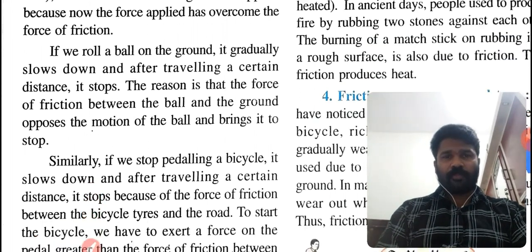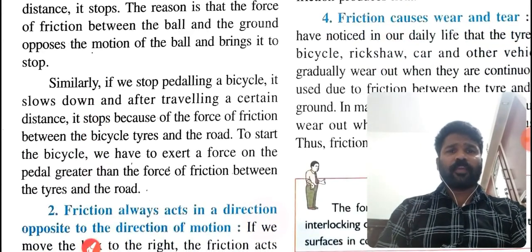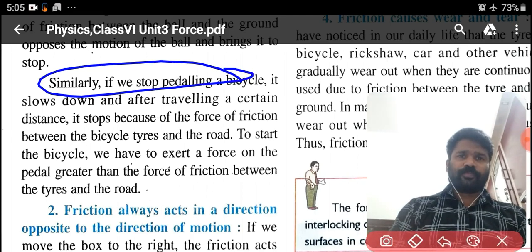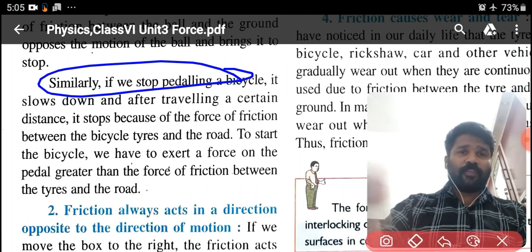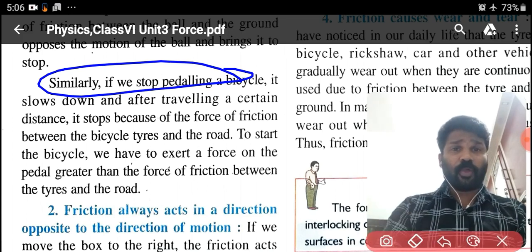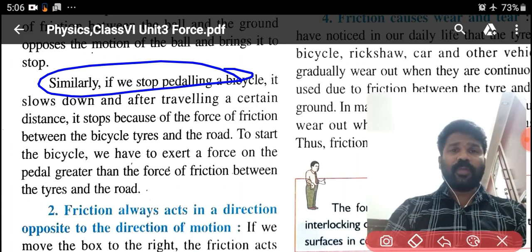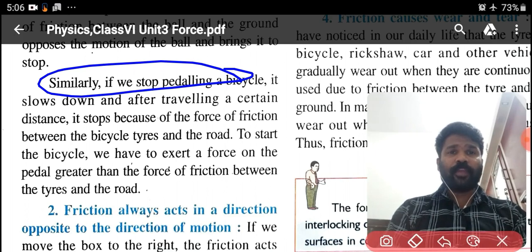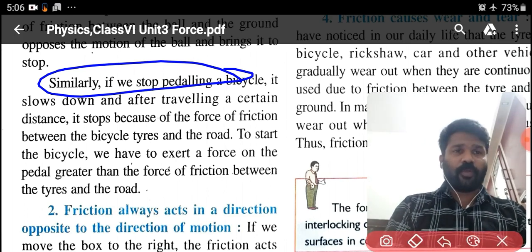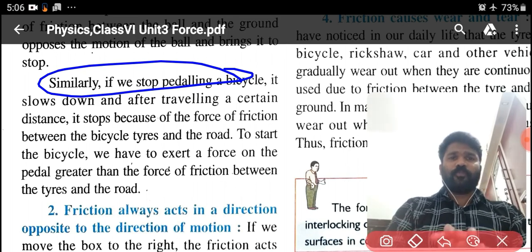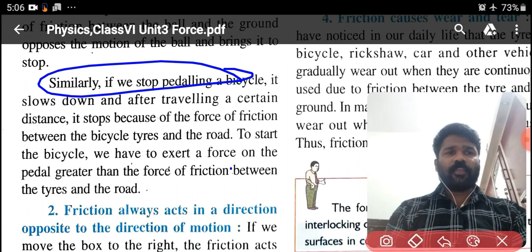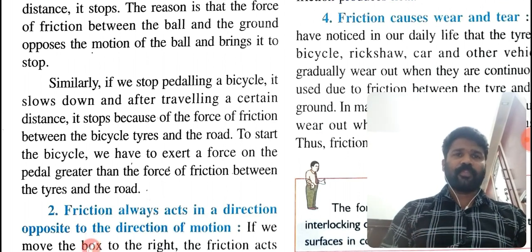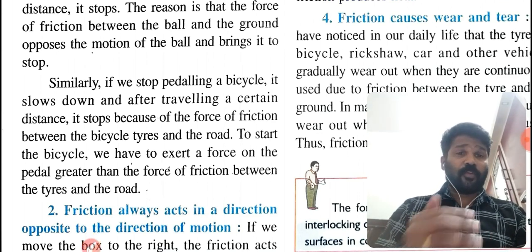Okay, students. Similarly, if you stop pedaling a bicycle, first the cycle slows down, and after traveling a certain distance, it stops because of the force of friction between the cycle tires and the road.